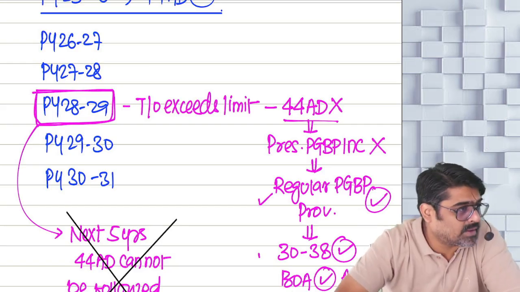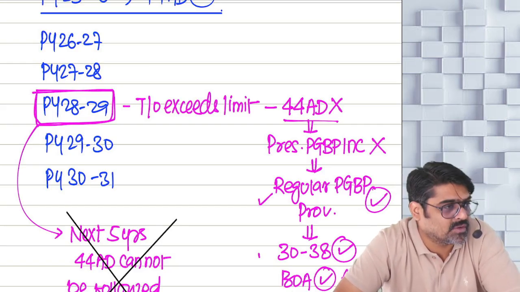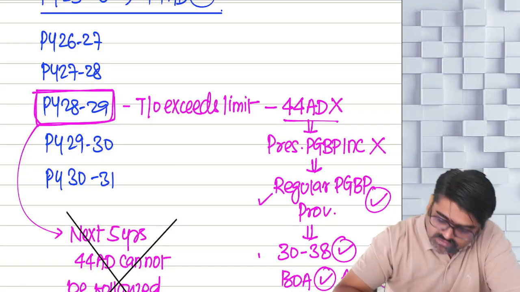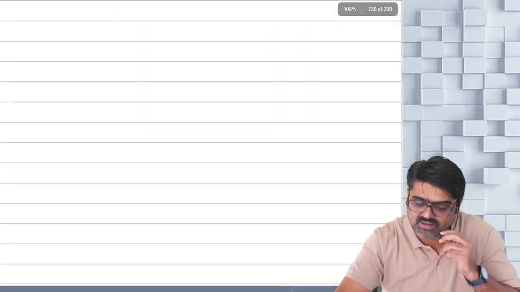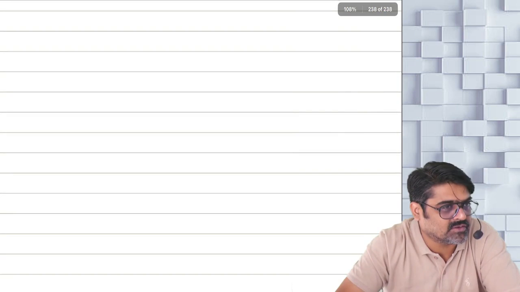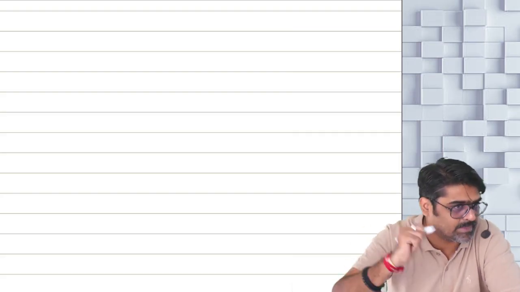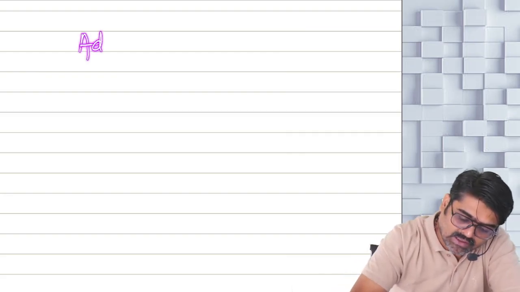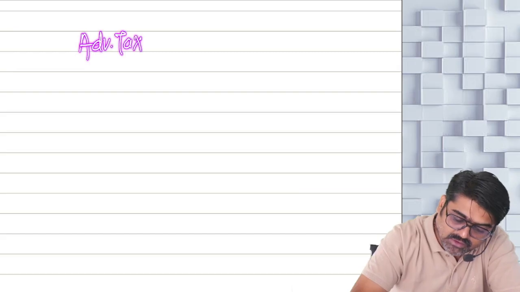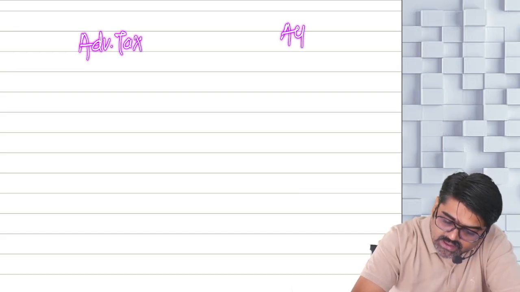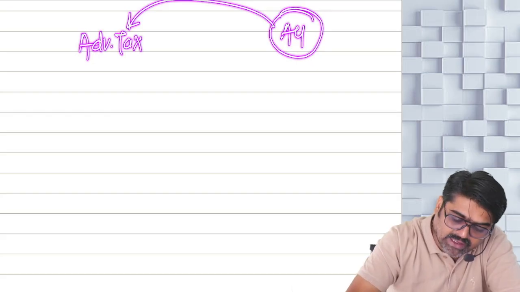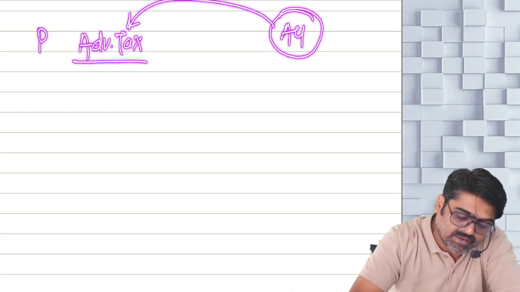And one more very important thing: advance tax provisions. See, every assessee who is liable to pay advance tax. Now, who is liable to pay advance tax, and how the advance tax is calculated, that we are going to learn. That is a separate chapter. But whenever you pay advance tax, advance tax is what? Your income tax, which you are going to calculate in the assessment year. That income tax you are paying in advance during the previous year itself.